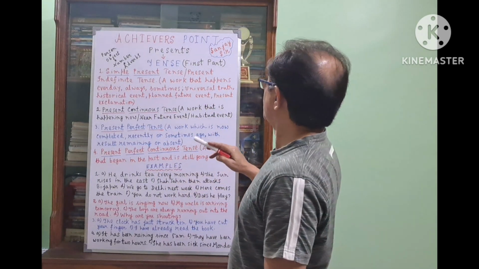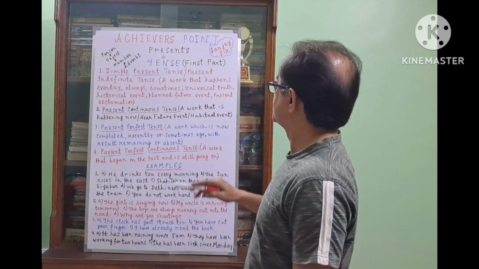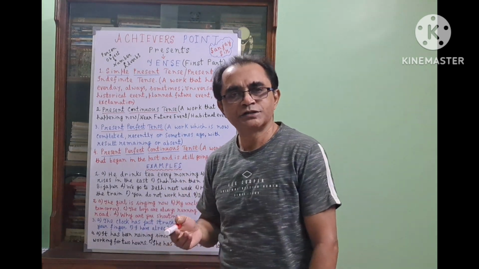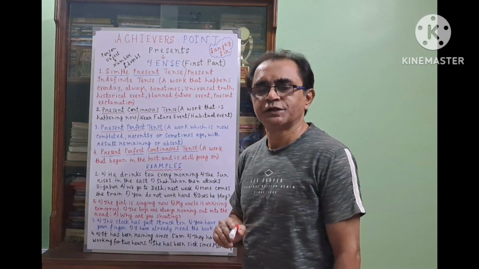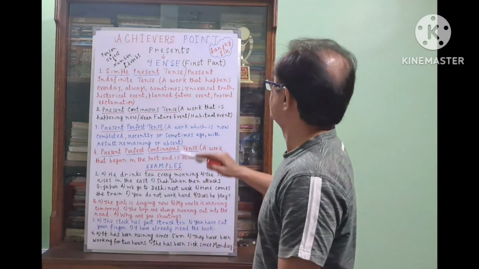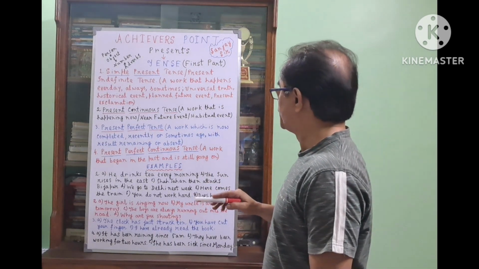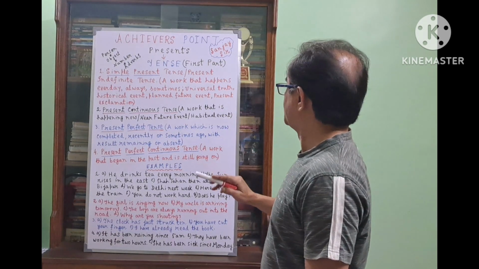And what is the definition? A work that happens every day, always, sometimes. The work that happens every day, sometimes, always, is expressed in simple present tense or present indefinite tense. Universal truth is also expressed. Then historical event, planned future event, present exclamation.